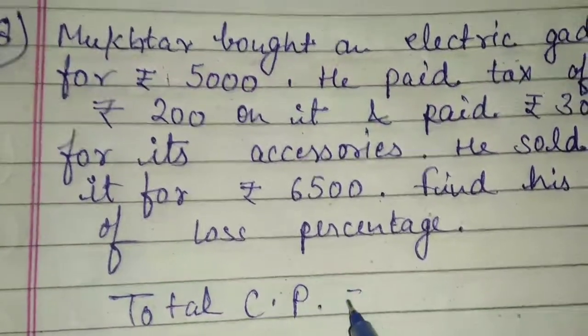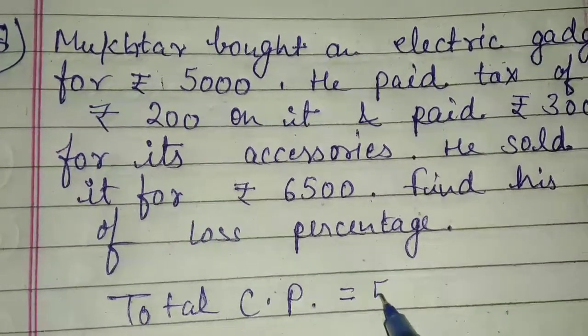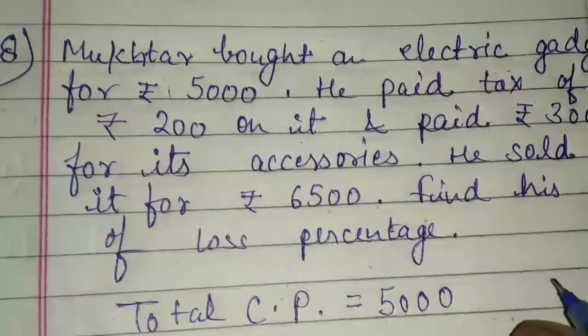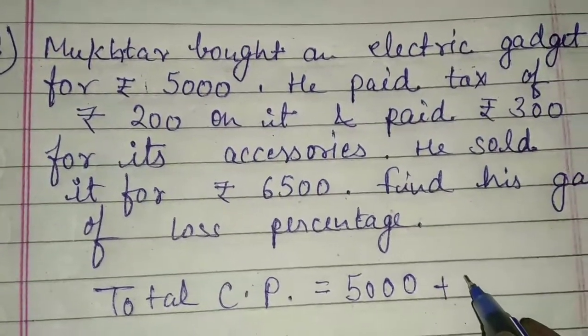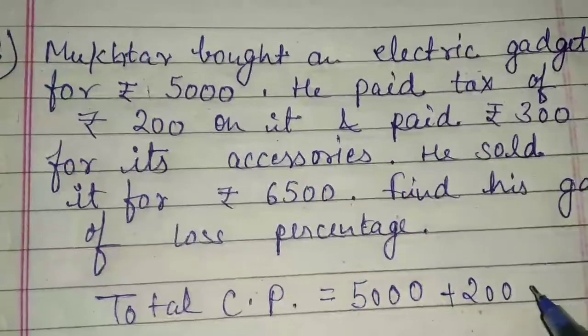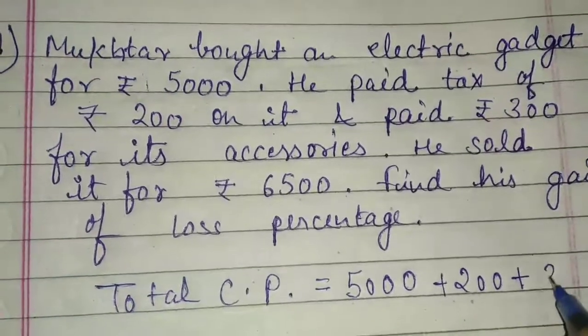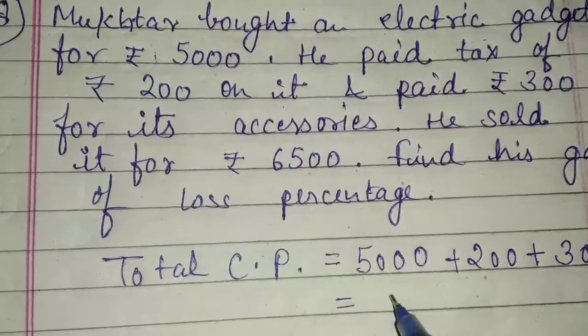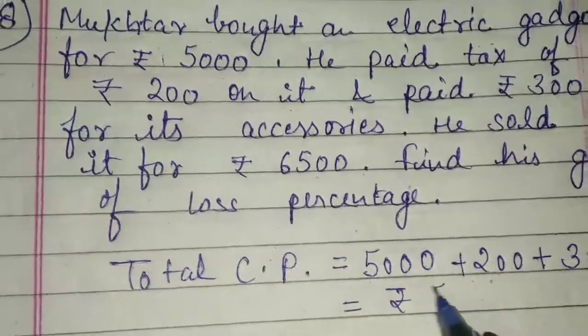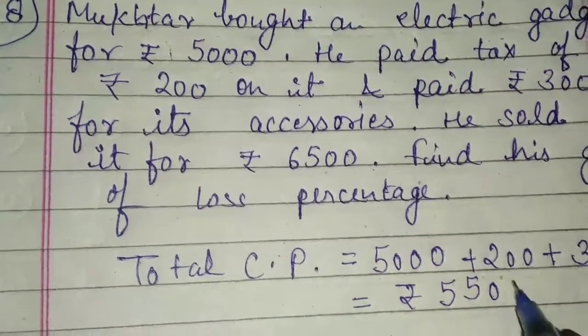CP means cost price. It will be 5,000, the electric gadget's price. Then he paid rupees 200 as tax. Then he paid rupees 300 for accessories. After adding, its value will be rupees 5,500.